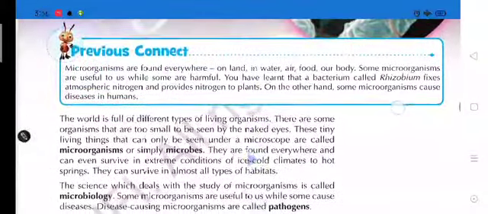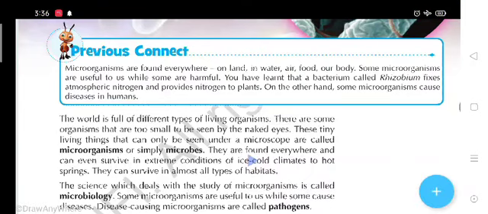Students, previous connect: in earlier classes we studied that microorganisms are found everywhere, on land, in water, in air, in food, and in our body. On every surface you can see the presence of microorganisms, but not through your naked eyes. You will have to use the microscope.